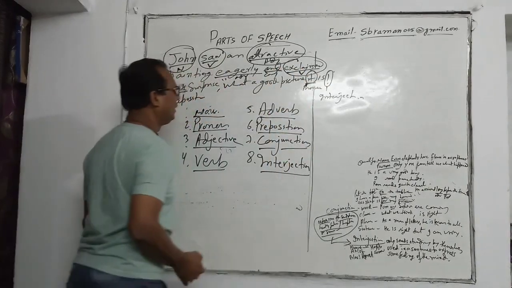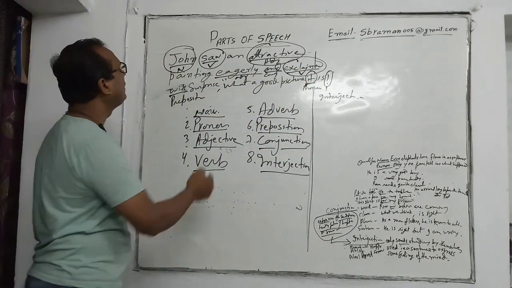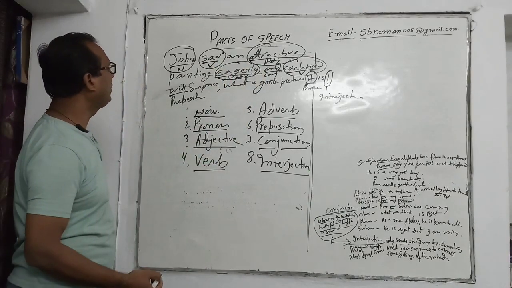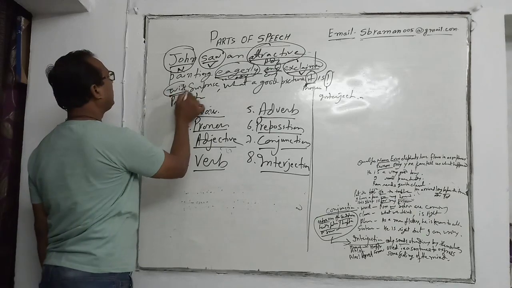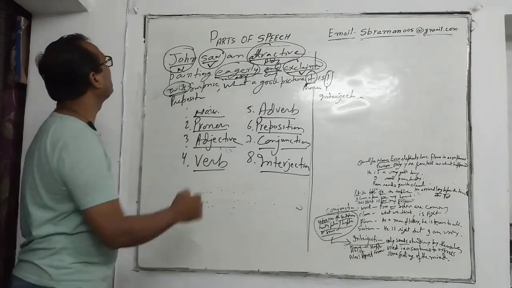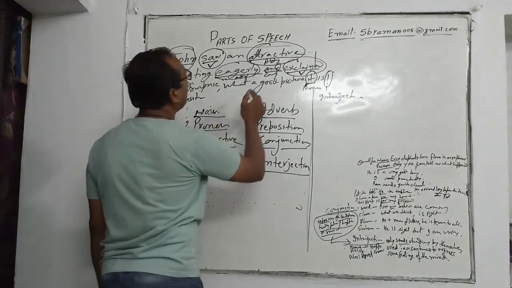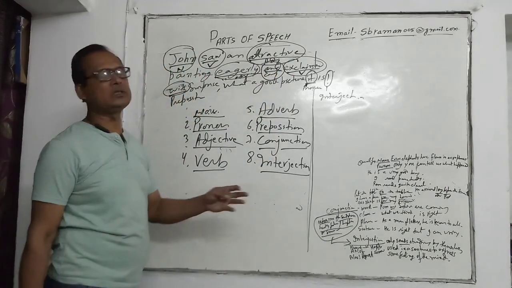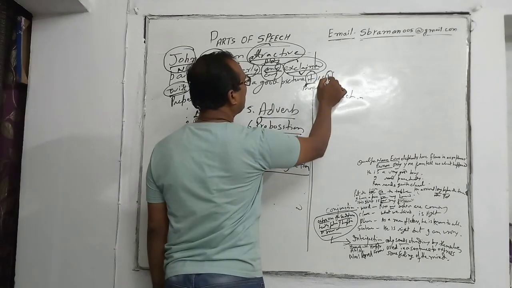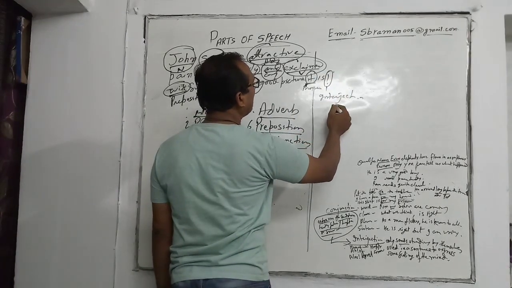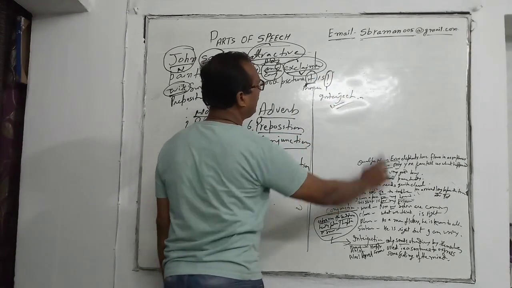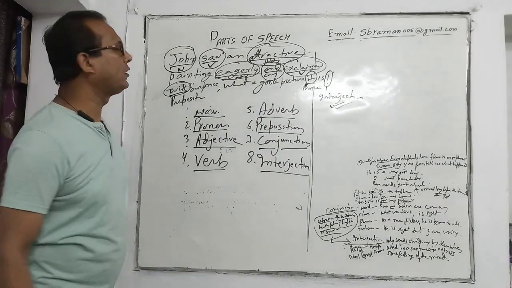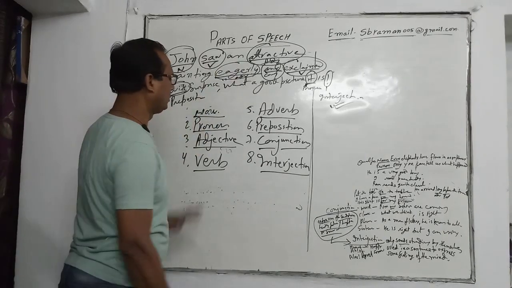Exclaimed is a verb. Number 5 adverb. Eagerly is an adverb. Number 6 preposition. With is a preposition. Number 7 conjunction. Here and is a conjunction. And interjection, because this is a sound, so the note of exclamation shows the feelings, that is called interjection. So we have seen all the 8 parts of speech in one sentence.